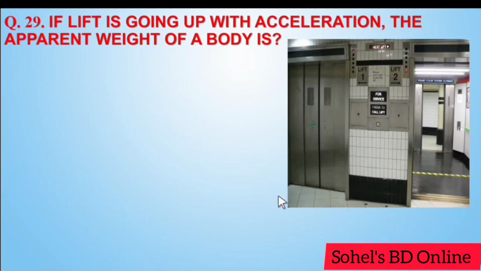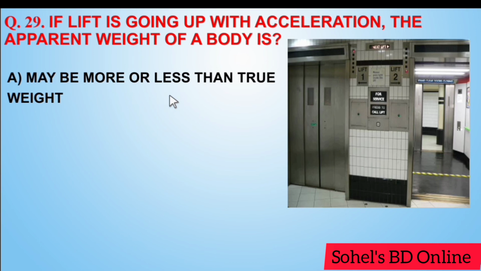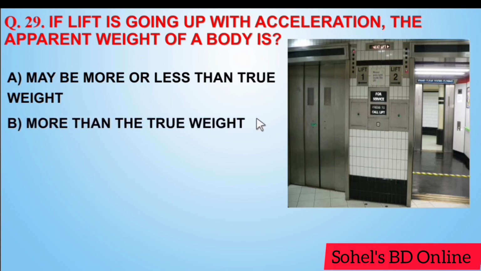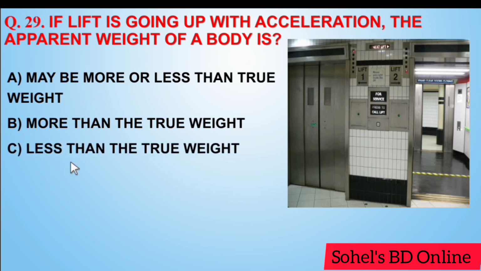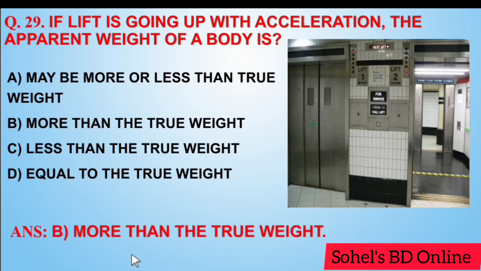Next, if a lift is going up with acceleration, the apparent weight of a body is maybe more or less than true weight, more than true weight, less than true weight, equal to the true weight. Answer B, more than true weight.